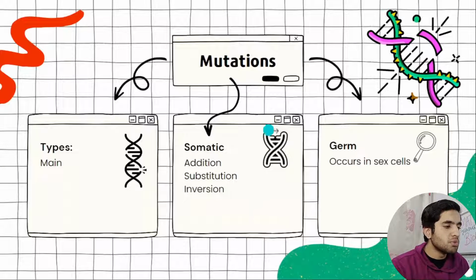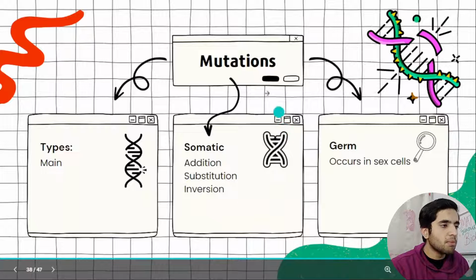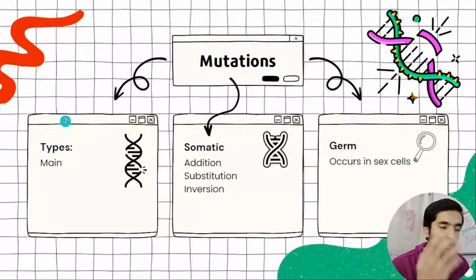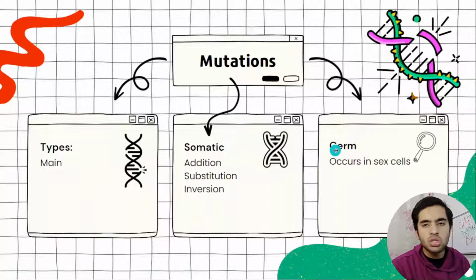Then we have got mutations. Mutation, how many slides are left? Okay, a little bit. Mutations. Then in mutations, you have to know the types. What are the main types of mutations? Then we have got the somatic and germ mutation.